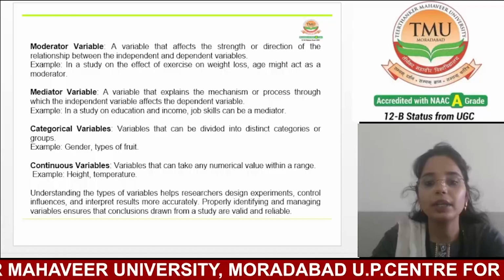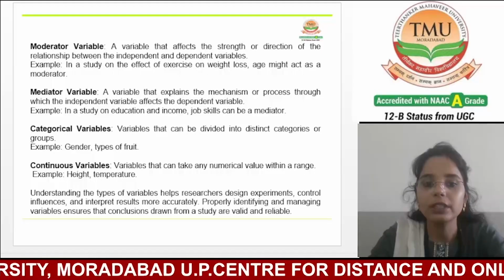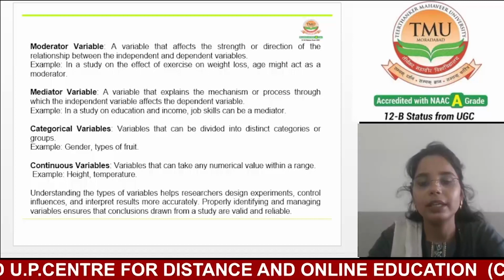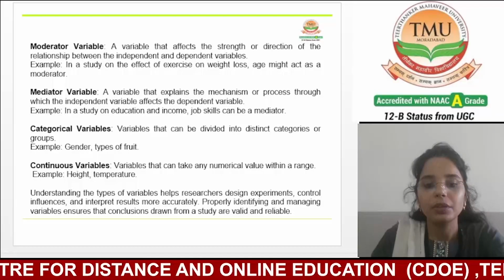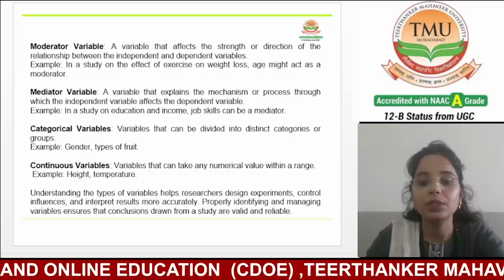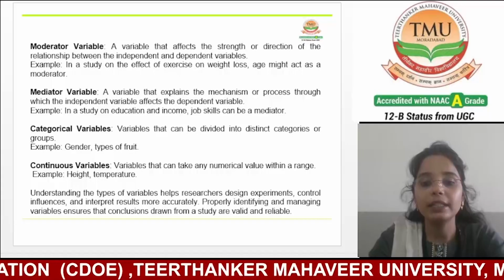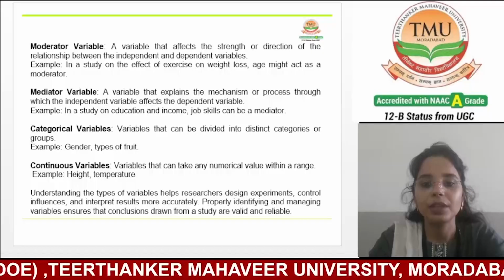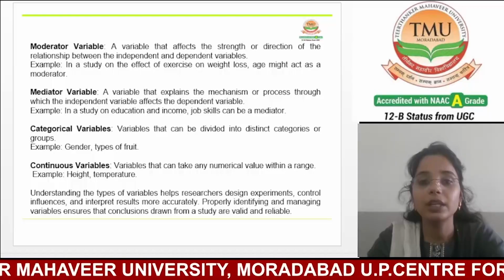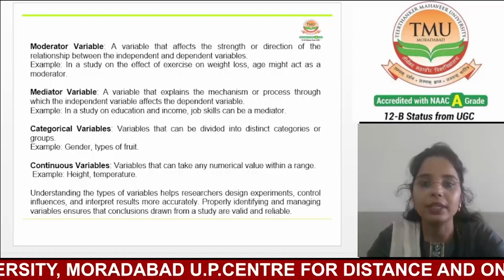By carefully controlling, measuring and interpreting the roles of different variables, researchers can draw meaningful conclusions and advance knowledge in the research field. So, in simple terms, understanding the types of variables helps the researcher to design experiments, control the influence, and interpret the results more accurately. Properly identifying and managing the variables ensures that the conclusions drawn from the study are valid, reliable, and accurate.